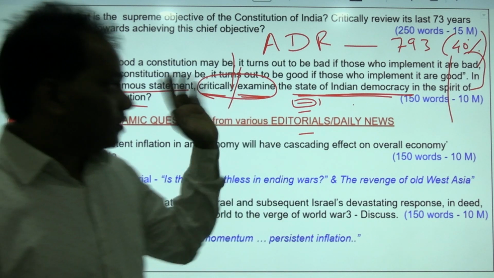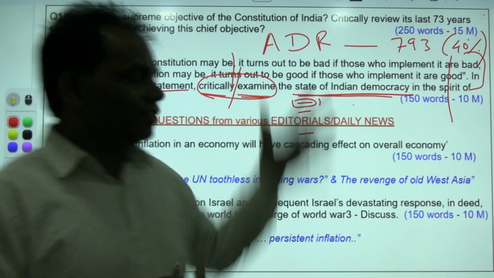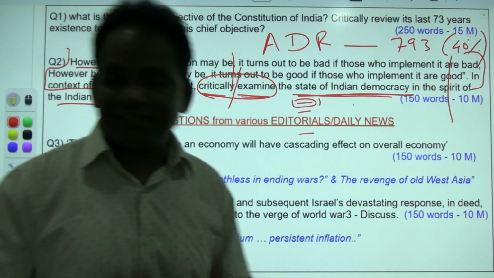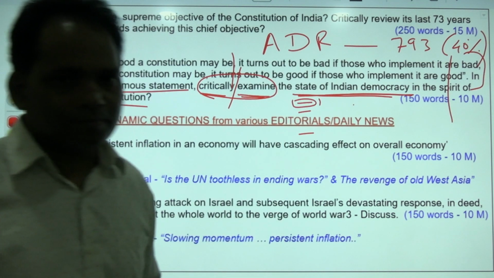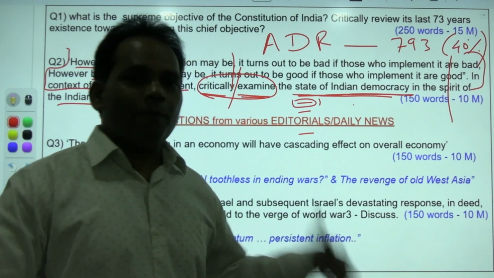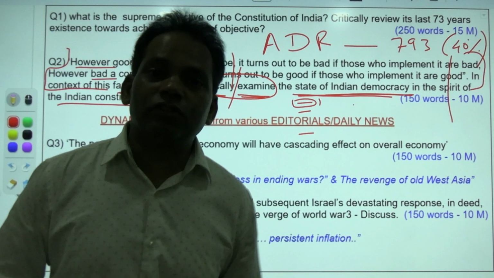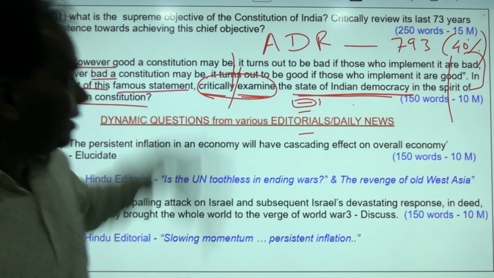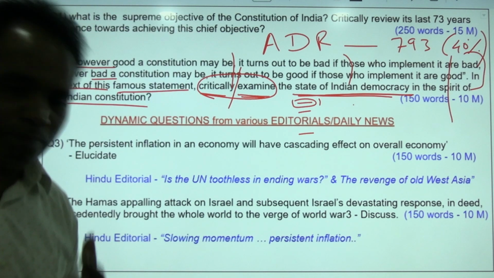In this way, indeed, the Indian constitution is one of the best constitutions, and it is befitted to India. But whatever the lacunas are there in the Indian governance process, this is not because of the constitution. It is because of the implementing authority. For example, political parties, political system, criminalization of politics, lack of implementation, lack of good governance, lack of inclusiveness, etc. So implementation is foremost important. That is why, insightfully, as a prophecy, Dr. B.R. Ambedkar has given this statement, a beautifully measured statement.